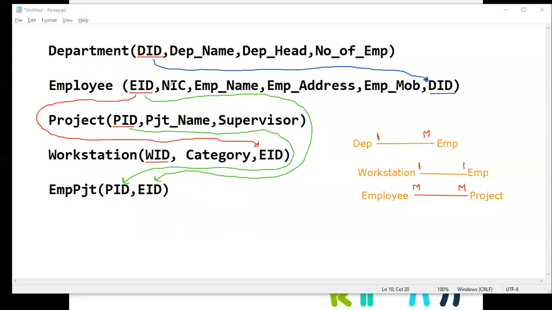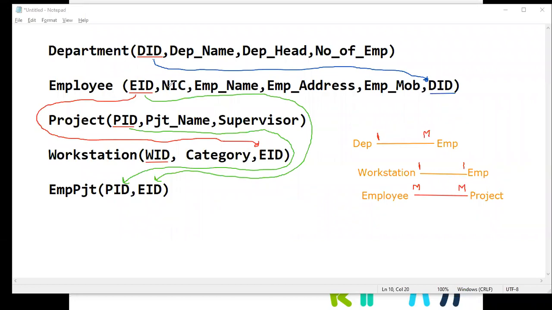Now we have already designed the tables of the database. Now we are going to implement this using a computer application. To create this database, we have to use a database management system. There are multiple database management systems available. Access is the one provided by Microsoft. That is again somewhat user-friendly, and we can use it with different interfaces as well. So now we are going to use MS Access to create this database.